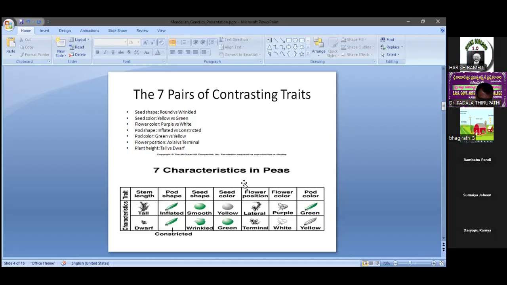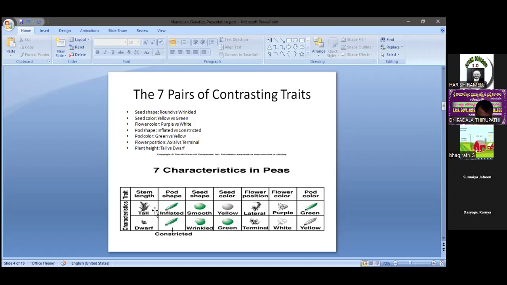It means Mendel selected only 7 characters in pea plant for carrying out the hybridization experiments. These characters are listed here: seed shape, seed color, flower color, pod shape, pod color, flower position, and plant height. Symbolic miniatures are there in this box. Stem length may be tall or dwarf.